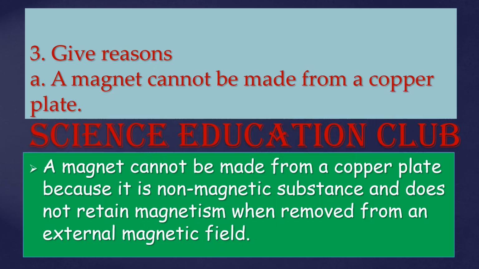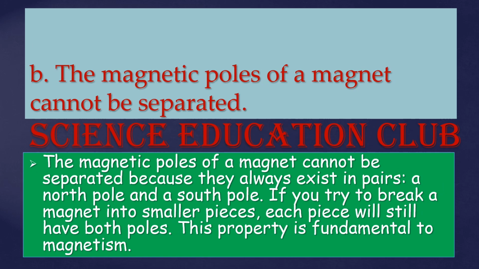Give reasons. A magnet cannot be made from a copper plate. A magnet cannot be made from a copper plate because it is a non-magnetic substance and does not retain magnetism when removed from an external magnetic field. The magnetic poles of a magnet cannot be separated. The magnetic poles of a magnet cannot be separated because they always exist in pairs, a north pole and a south pole. If you try to break a magnet into smaller pieces, each piece will still have both poles. This property is fundamental to magnetism.